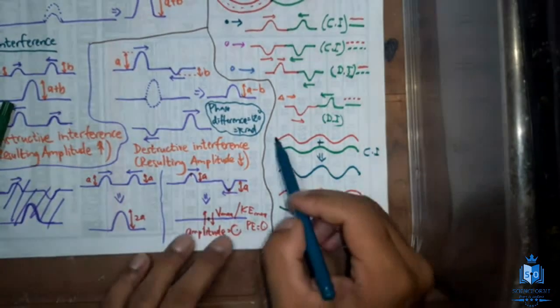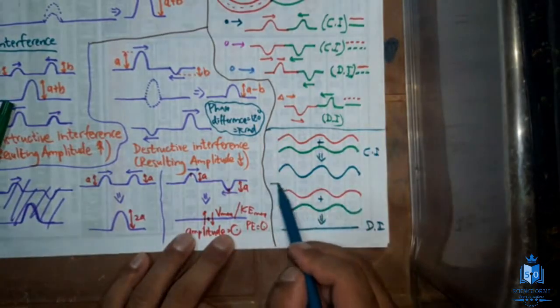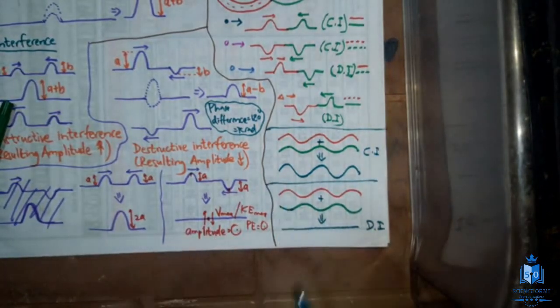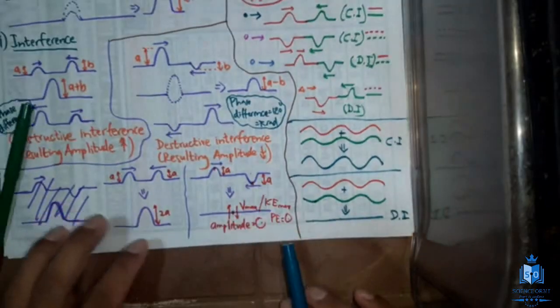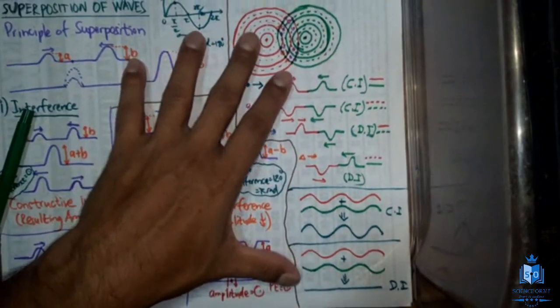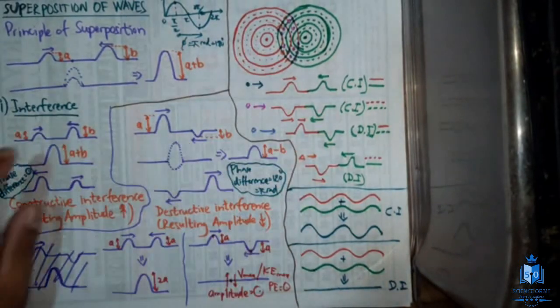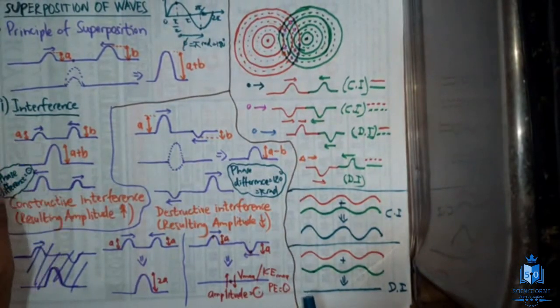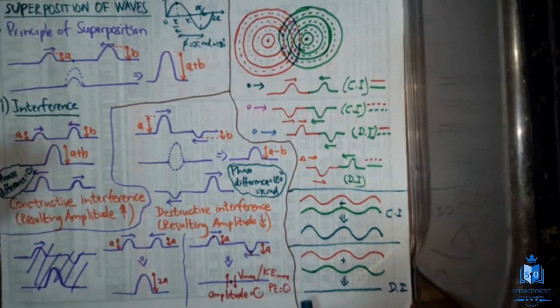So in terms of waves, this is how constructive interference and destructive interference happen. In terms of wave pulses, if you consider just one pulse, that is easy for us to analyze. It's going to happen like this. So this is the summary of interference. In the next tutorial, we are going to discuss the other two phenomena of superposition of waves, standing waves and beats.